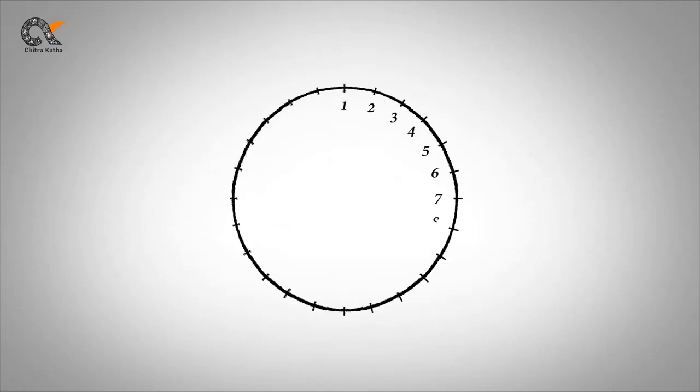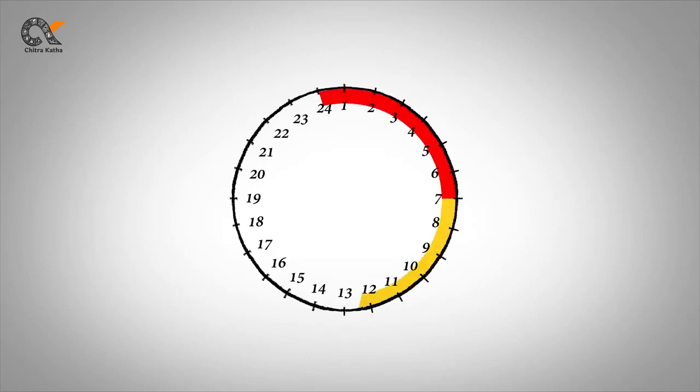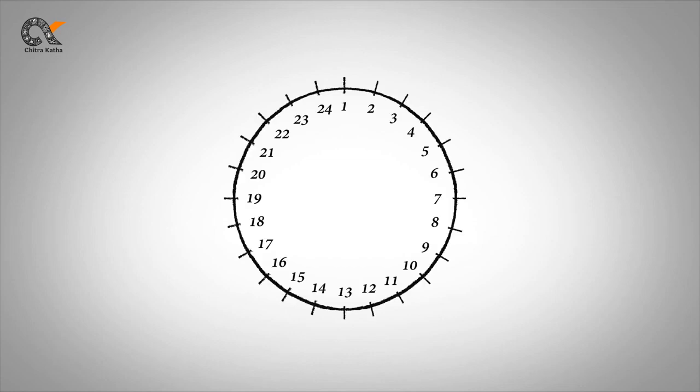We know that a day has 24 hours. 3 complete Hora cycles can be fit in one day, and then the left 3 Horas would be dedicated to the first 3 celestial bodies of the next cycle. The Hora cycle continues next day from where it was left, and the day is named after the celestial body to which the first Hora of the day is dedicated.